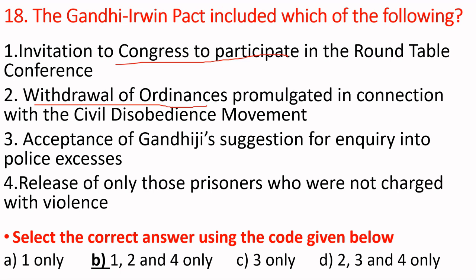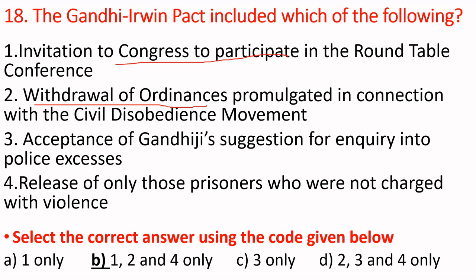Then he realized the importance of Congress. To invite Congress to the second Round Table Conference, he sent Lord Irwin to India. At that time, when Irwin came to India, Gandhi was in prison.